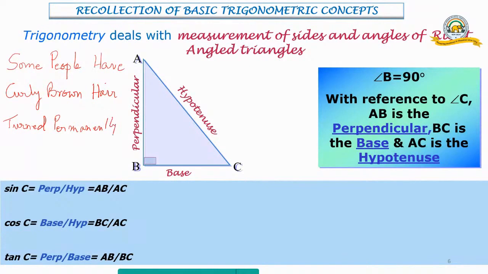Now how does that help us? Permanently black. Just look at the first letter. So what is this? S. So sine, every first letter, have a look. Sine is perpendicular over hypotenuse, cos is base by hypotenuse, and tan is perpendicular by base.